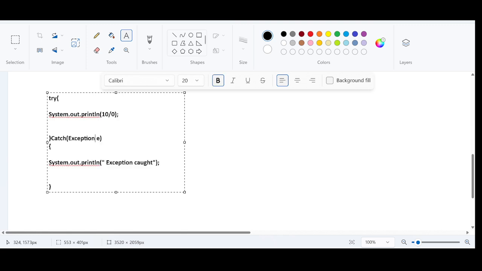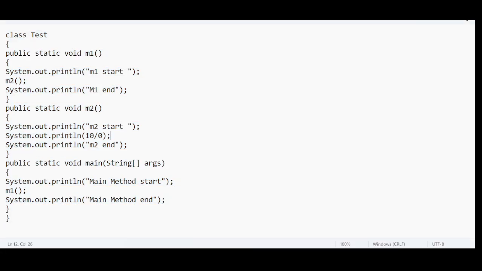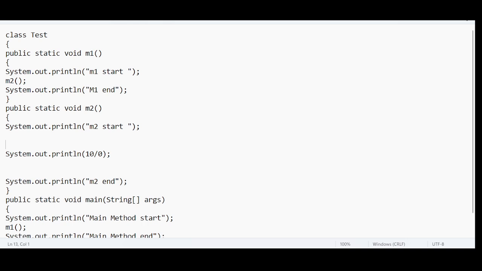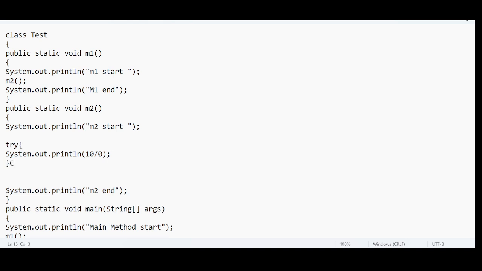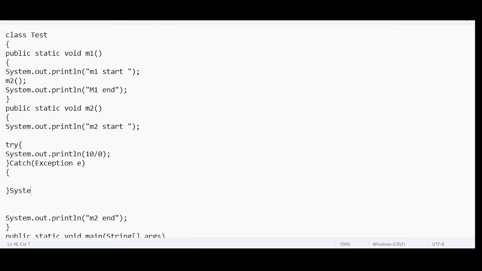Let me write this code in the Java program to understand this better. Let me open my Java code. So in this Java code, you see, this is the code that could possibly generate an exception. So I am writing this piece of code in the try block. We are just saying to Java, try this code, and if at all it is going to generate an exception, catch that exception and display a message to the console stating that an exception has been generated.